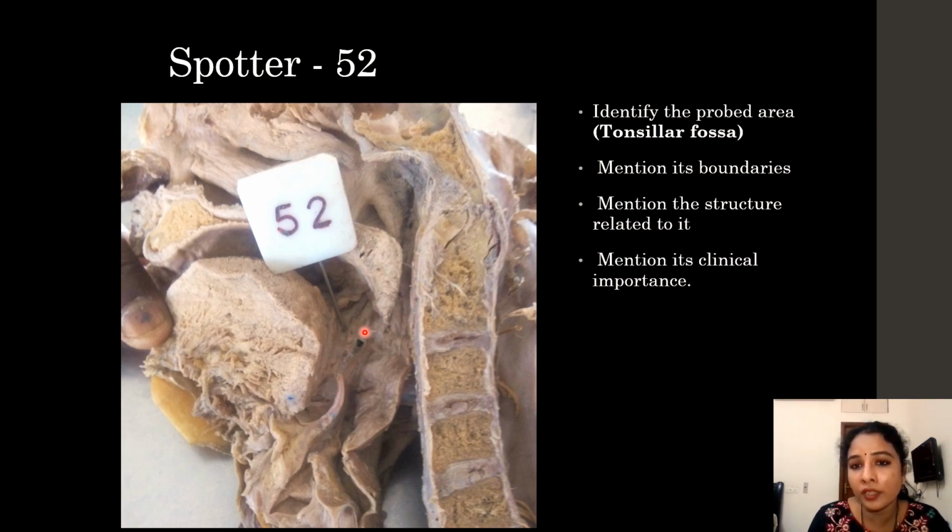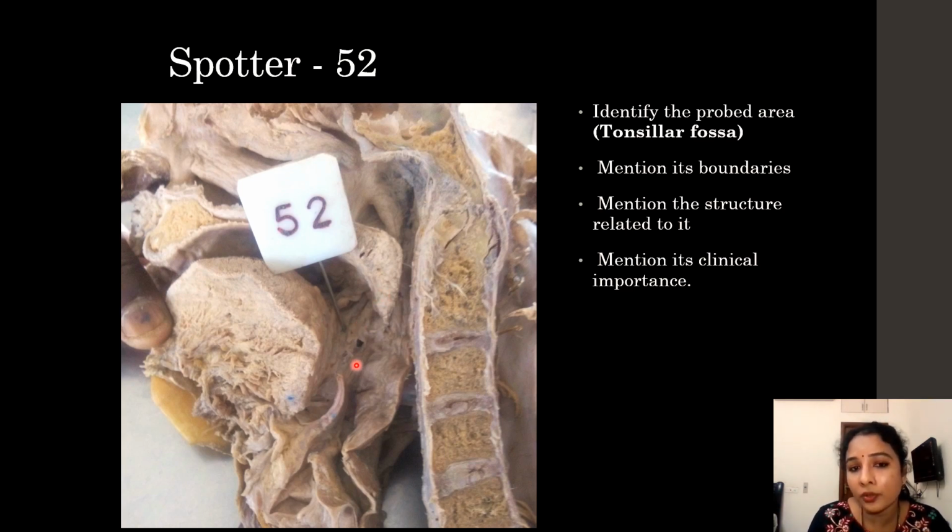And the boundaries of it: it is formed anteriorly by the palatoglossal arch, which contains the palatoglossus muscle, and posteriorly by the palatopharyngeal arch, which contains the palatopharyngeus muscle. And the base of the triangle is formed by the posterior 1/3 of the tongue. You can see here the posterior 1/3, and the apex, superiorly, is bounded by the soft palate, that is the inferior surface of the soft palate.